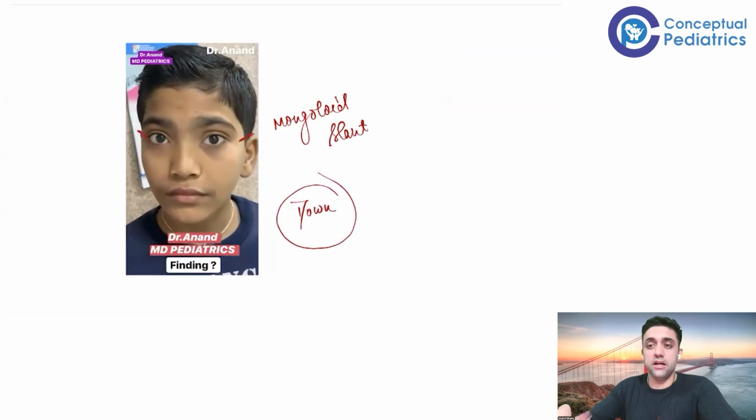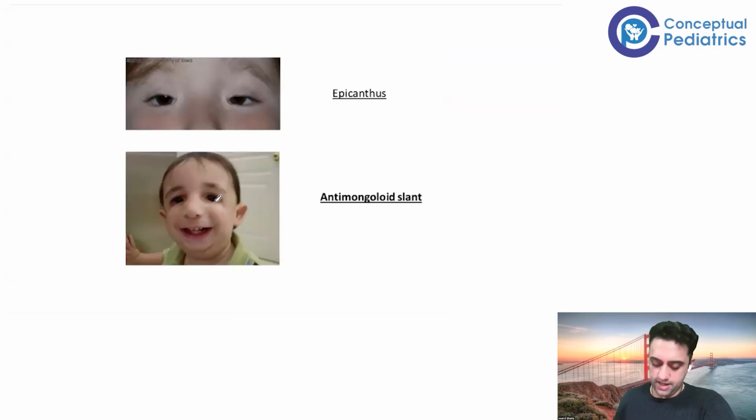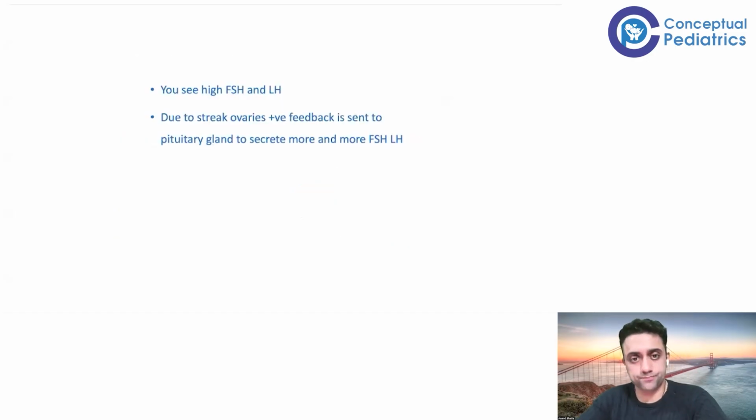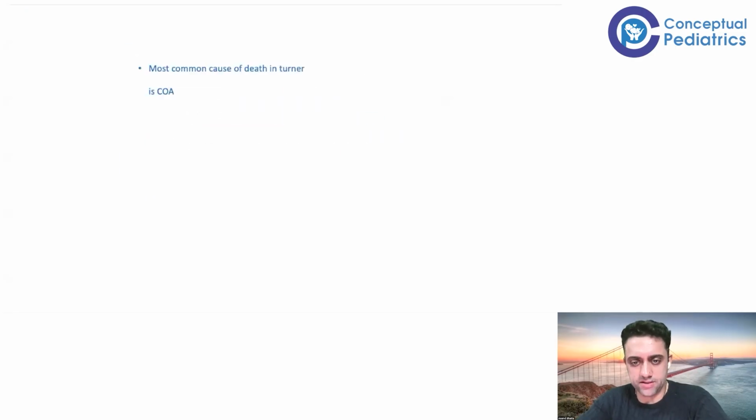And if you have downward slanting of the eyeballs, this is known as anti-mongoloid slant, which is seen in a case of Noonan syndrome. Important for the exam purpose, number one.